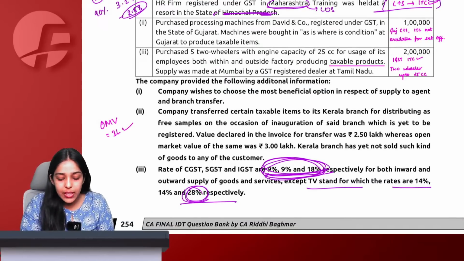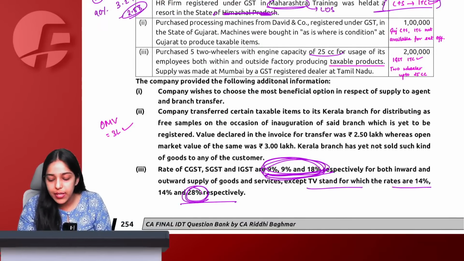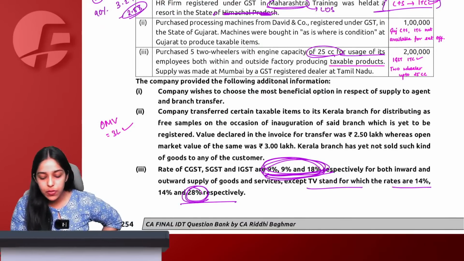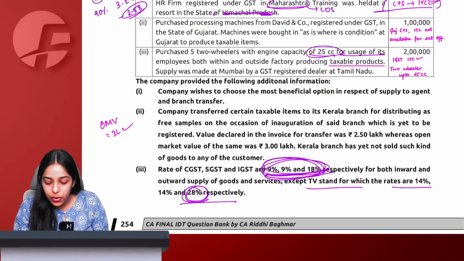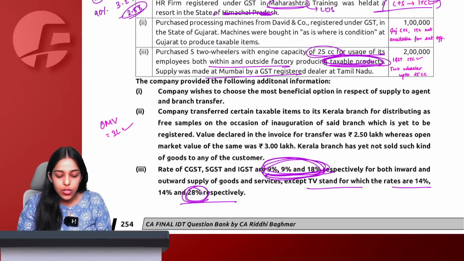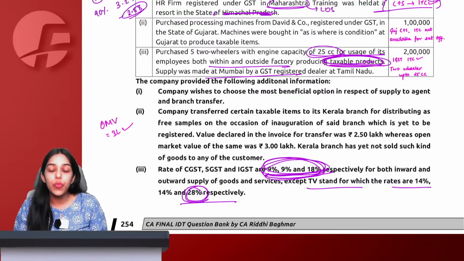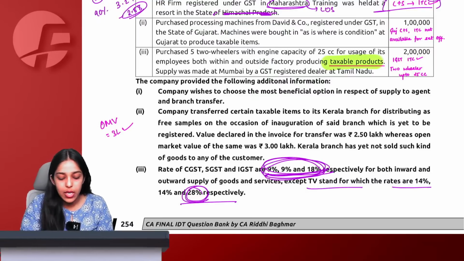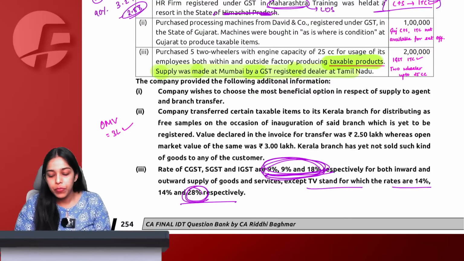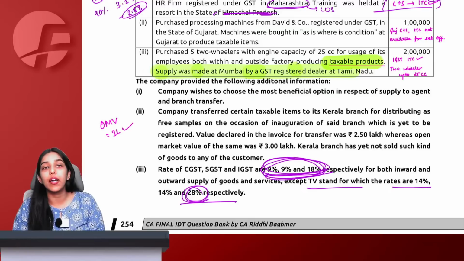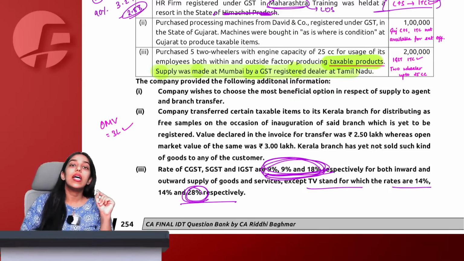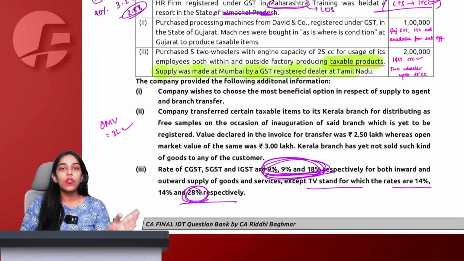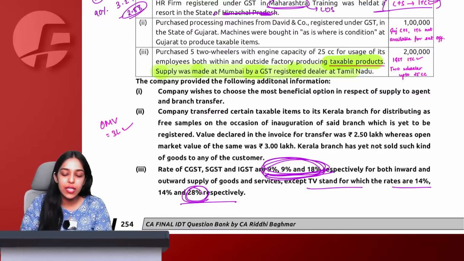Got it. Purchased 5 two-wheelers with engine capacity 25 cc, which is for outside the factory producing taxable products only. So we are saying that this two-wheeler is purchased for employees within and outside factory producing taxable products. So, supply was made at Mumbai by a registered dealer at Tamil Nadu. Now see, understand, here any motor vehicle, two-wheeler or three-wheeler, engine capacity up to 25 cc ITC is allowed.